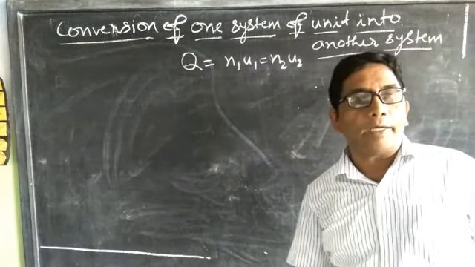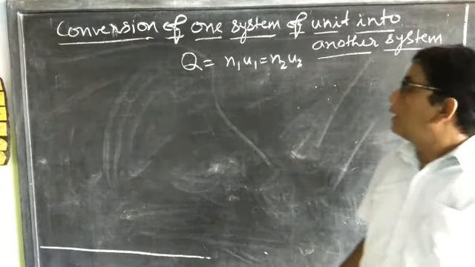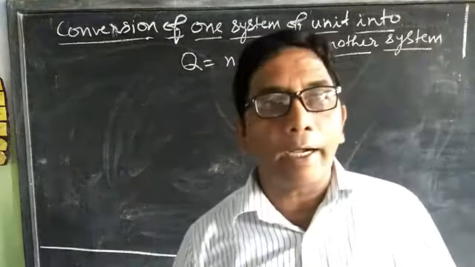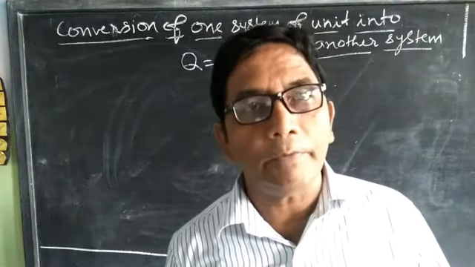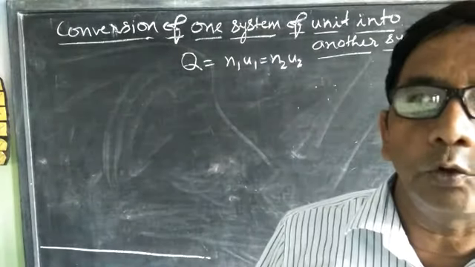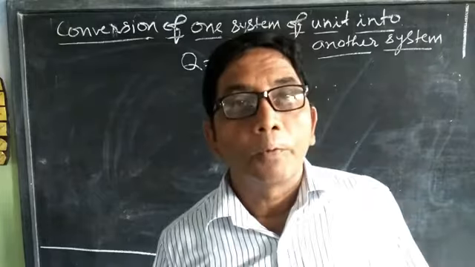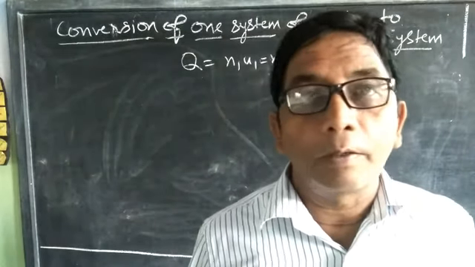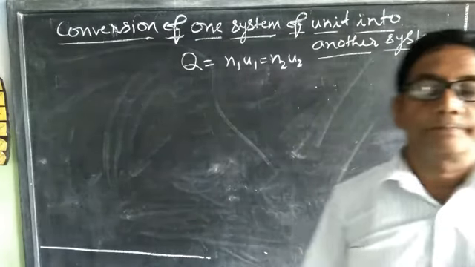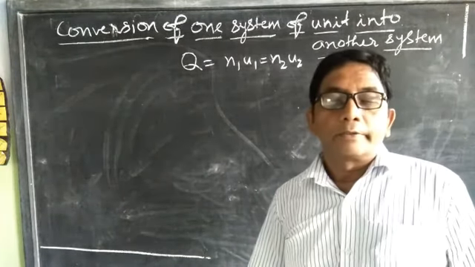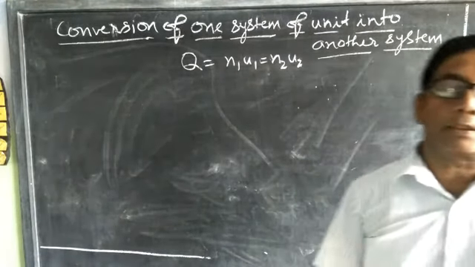And N1 and N2 are their numerical values. Let M1, L1 and T1 be the system of mass, length and time in one system, and M2, L2, T2 be the system of mass, length and time in another system.